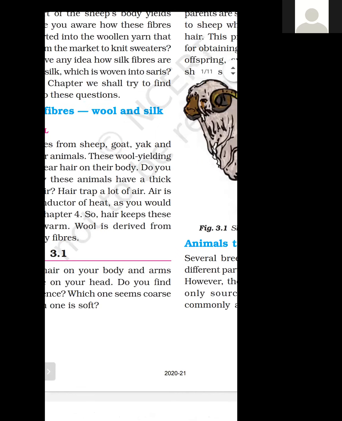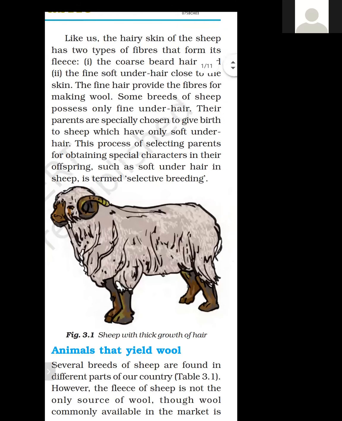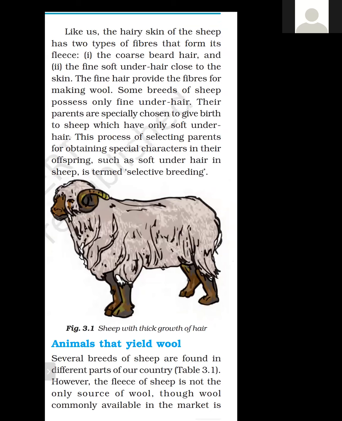Like us, the hairy skin of sheep has two types of fiber. Two types of hair are there that form its fleece, means hair. The outer skin of the sheep or goat or yak forms the fleece. The first type is the coarse beard hair.